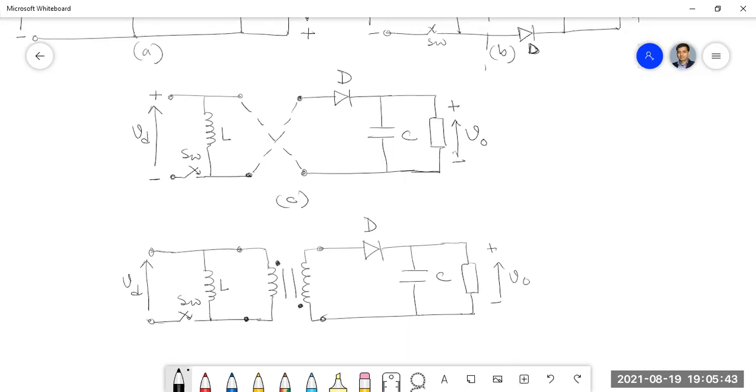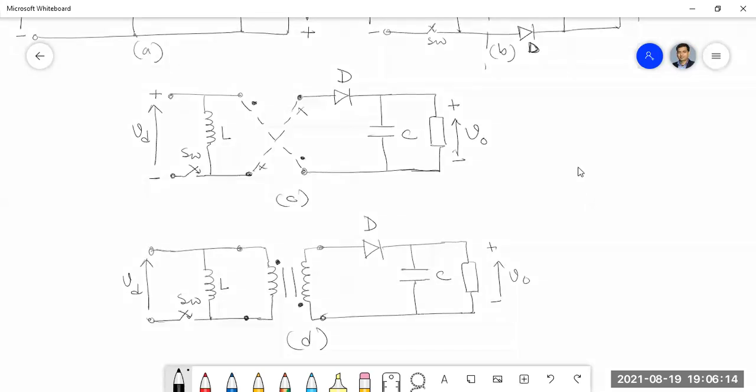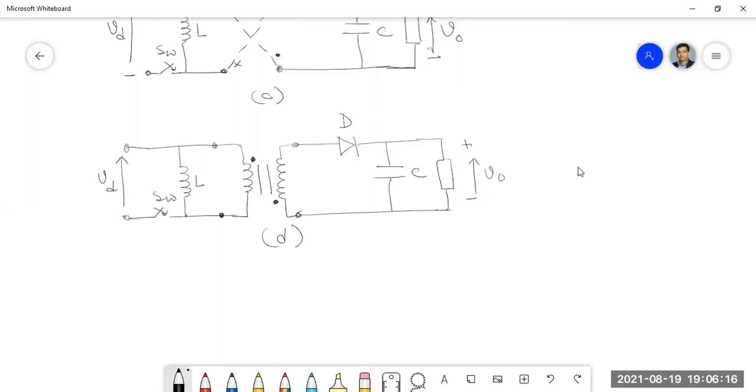Yes, because the circuit is crisscross over there. So that means if I put a dot here, I have to place a dot over here. And if I place a non-dot, I have to place a non-dot here. Okay, so this is how I can insert isolation in the form of a transformer. So this is all about this flyback converter. Correct?